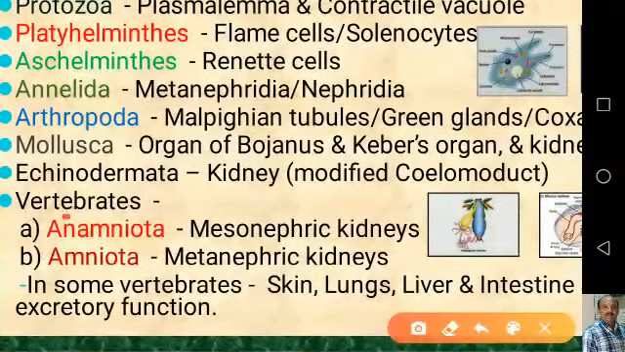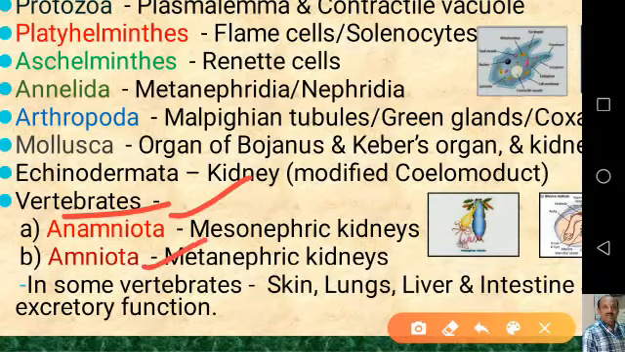Then, as you know, vertebrates can be categorized into two types, anamniotes as well as amniotes. That means amniotes possess the amnion, whereas in anamniotes the amnion is not present. The embryonic membrane amnion is not present in anamniotes, whereas it is present in amniota. So in anamniota, which includes the fishes as well as the amphibians, the kidneys are mesonephric type, whereas in amniota the kidneys are metanephric type.